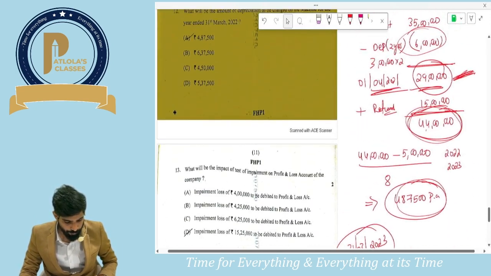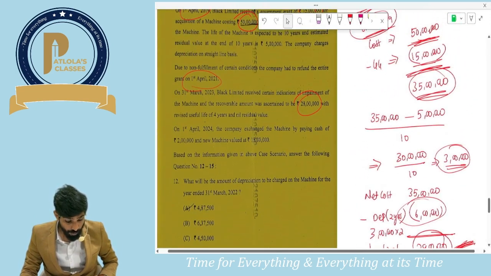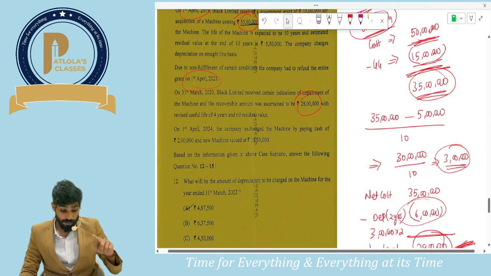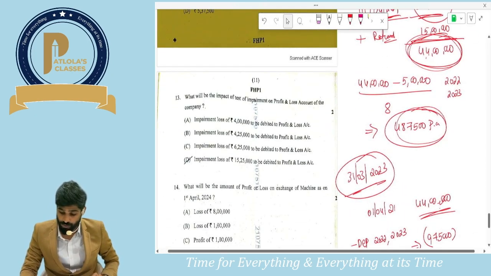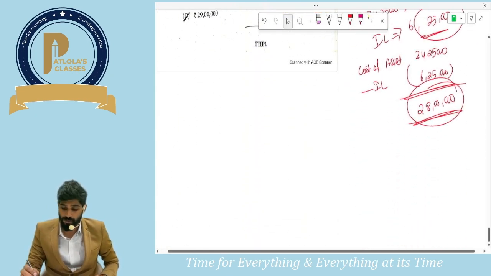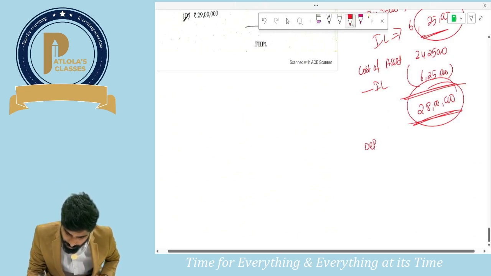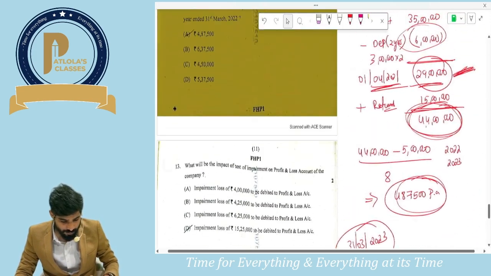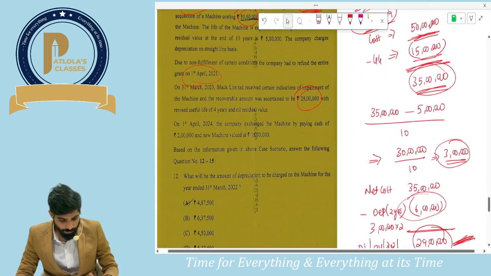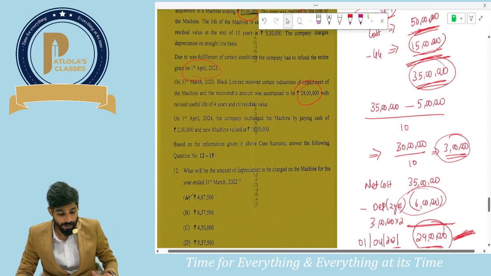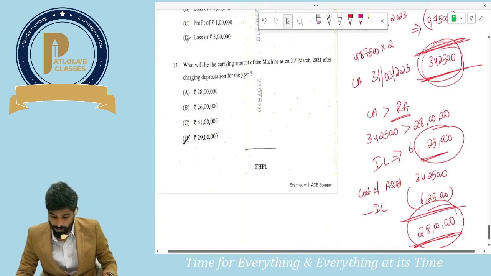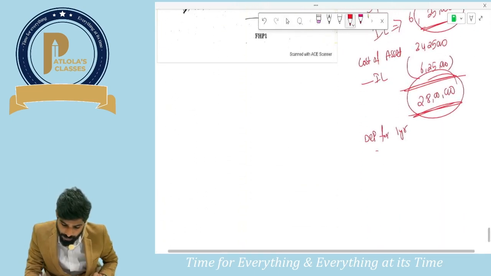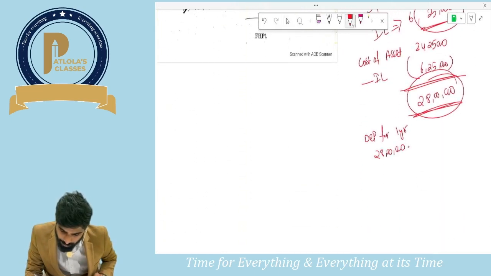We know that. Okay. So on 1st April 24, not the immediate date, after 1 year, we should provide depreciation for a period of 1 year on this 28 lakhs. How much will be depreciation for 1 year? When this impairment happened, they decided that there is no residual value and the revised useful life is only 4 years. So we should provide depreciation over the remaining 4 years. It will be 28 lakhs minus 0 divided by 4. So how much will be depreciation?